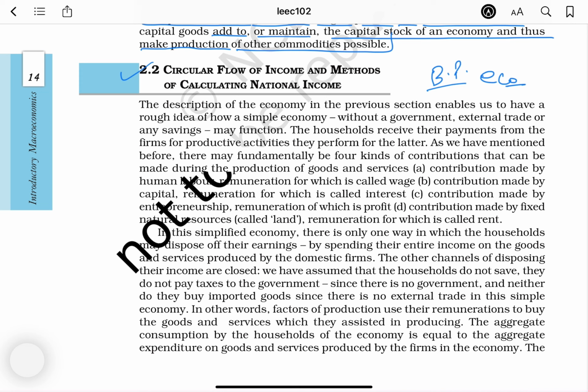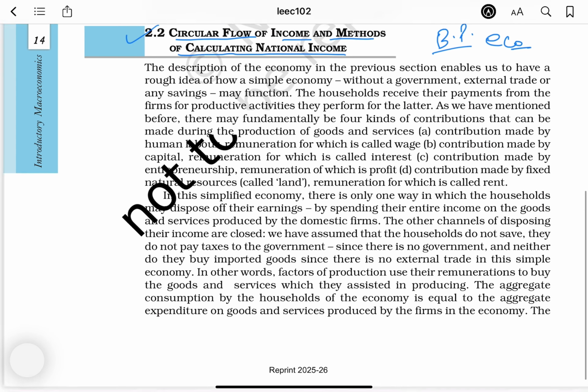इससे पहले कर लिया है, नहीं देखा तो प्लेलिस्ट बना रखी है, देख लेना। Circular flow of income and methods of calculating national income.